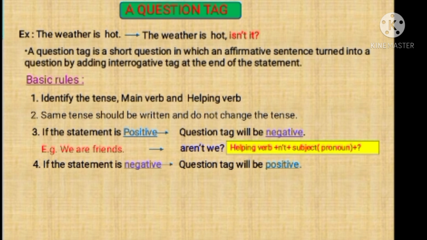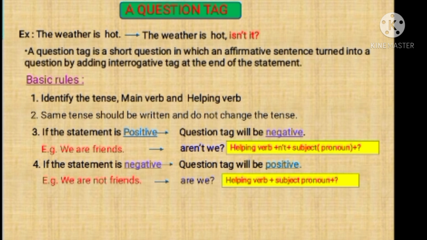Next one. If the statement is negative, then the question tag will be positive. For example, we are not friends. So what would be the question tag? Here we can find not. So here we need to remove not, take the auxiliary verb, and after that take the subject pronoun, and keep the question mark. So what would be the question tag here? Are we? Right. What would be the positive question tag structure? First of all, we should write the helping verb, then the subject pronoun, then the question mark.